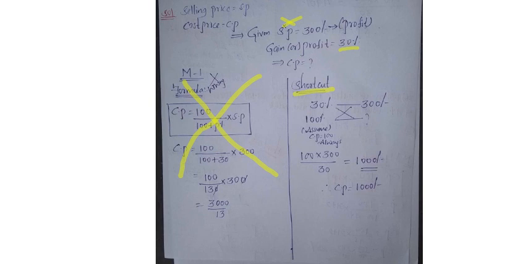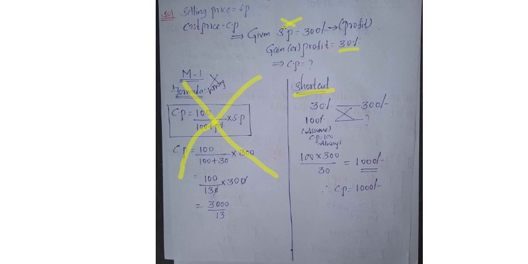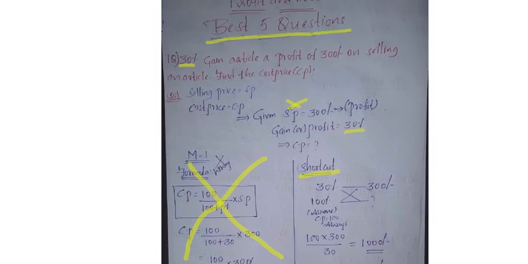Okay, if you see the question, they gave 30% gain, a profit of 300 rupees on selling an article. We don't know the selling price and cost price, but they gave that the 30% gain gives the profit of 300 rupees. So can I write here that 30% gain is equal to 300 rupees? Yes, very good. So 30% is equal to 300 rupees. Then they are asking us to find the cost price.